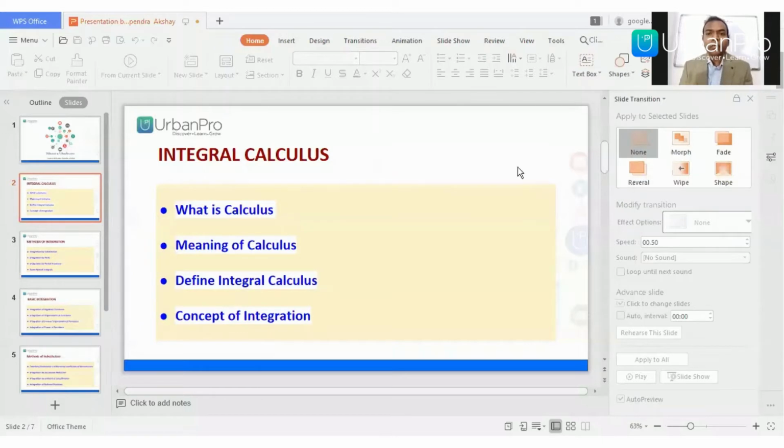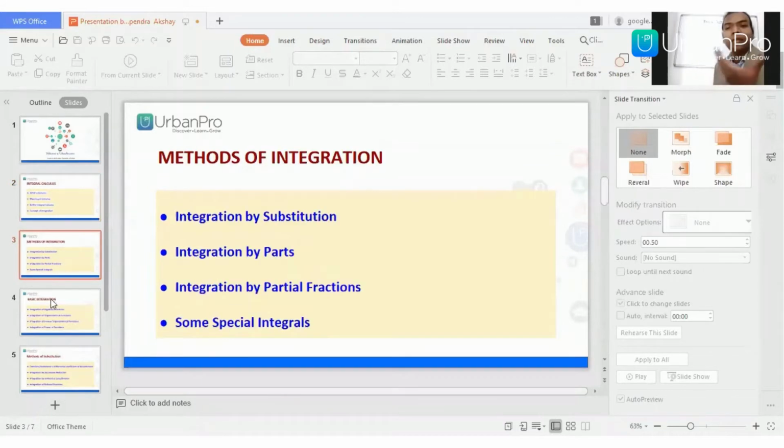I teach maths for standard 11, standard 12, as well as for JEE and other reputed engineering college entrance examinations. Today I am going to cover integral calculus. As you know, it is one of the most important parts of class 12th, as well as a very important part for your engineering entrance examinations.